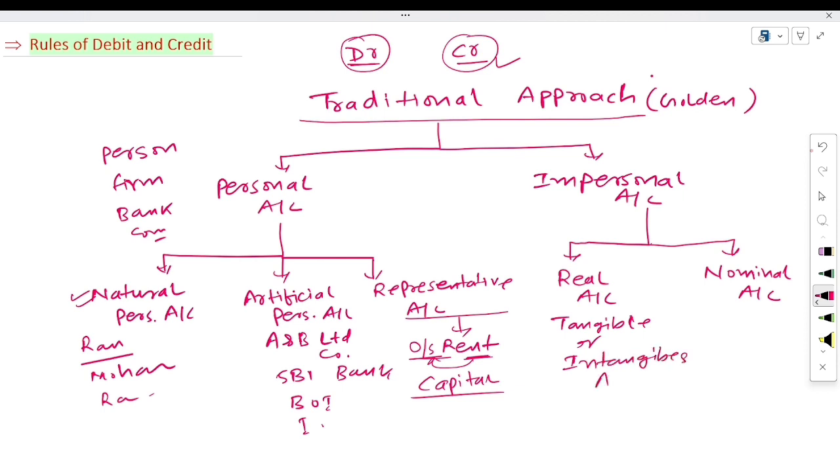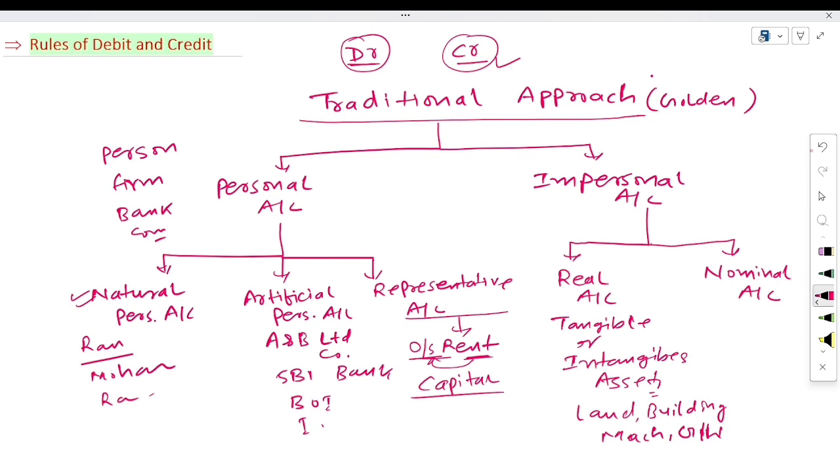Tangible and intangible assets related account are known as real account. For example, land, building, machinery, these are tangible. Goodwill, these are intangible. So all these tangible and intangible assets related account are known as real account.